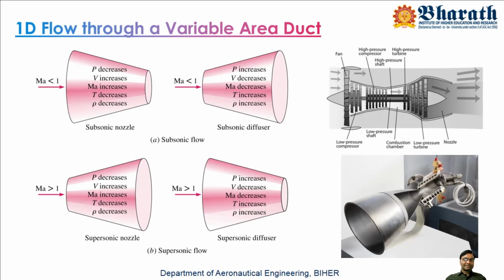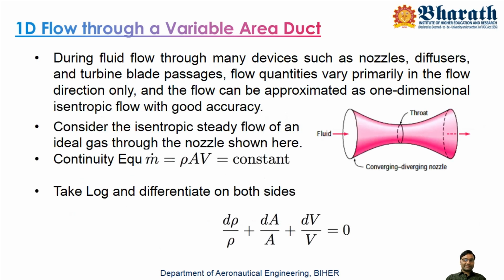If you raise M equals 1 to 1.1 and send that flow to a diverging section, you can automatically get a very high supersonic velocity. That means to generate supersonic flow isentropically, you definitely need a converging-diverging nozzle with a throat.